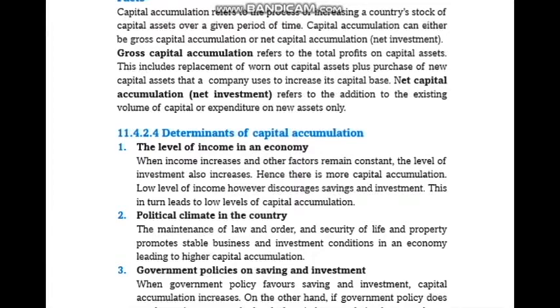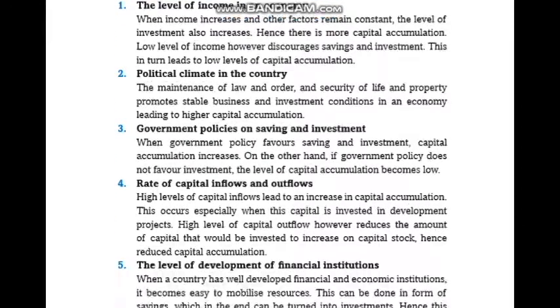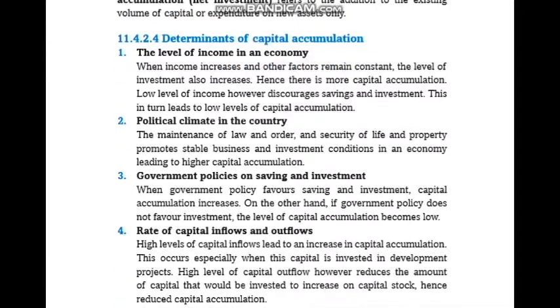So what are the determinants of capital accumulation? Why does capital accumulation increase or decrease? Those are the determinants of capital accumulation.